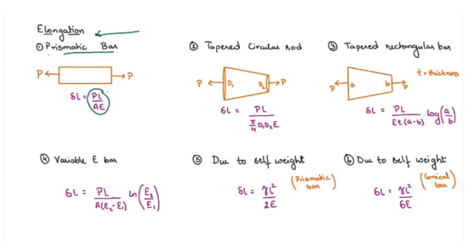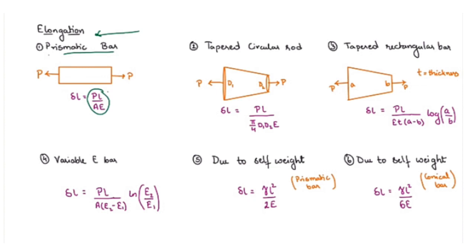First case is the prismatic bar, second one is the tapered circular rod, third one is the tapered rectangular bar, fourth one is the variable E bar, that is also called the composite bar, and fifth one is due to self weight, that is prismatic bar, and sixth is elongation of conical bar due to self weight.